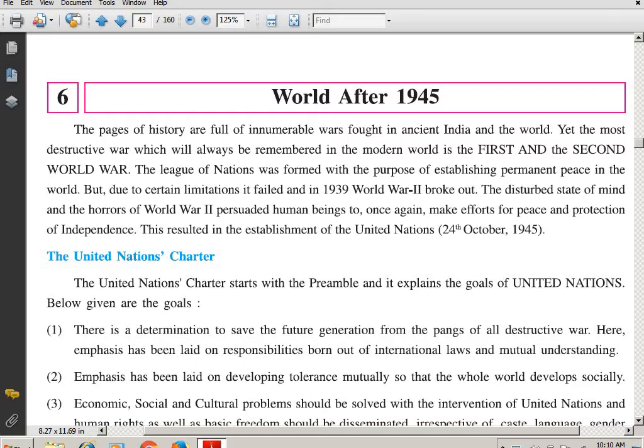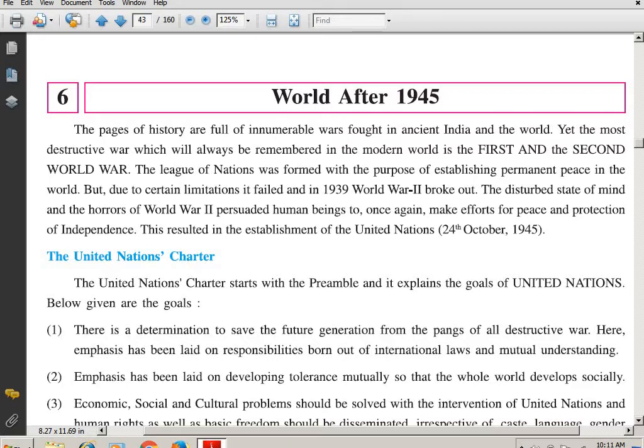Yes students, in our first 5 chapters we have studied in the Social Studies book that our first chapter was talking about the world and India, where we saw the rise of British rule in India. And in the second and third chapters, we studied about the First World War, the Second World War, its effects, and the factors that led to the First and Second World War.